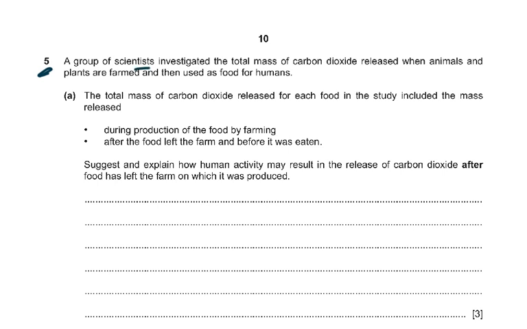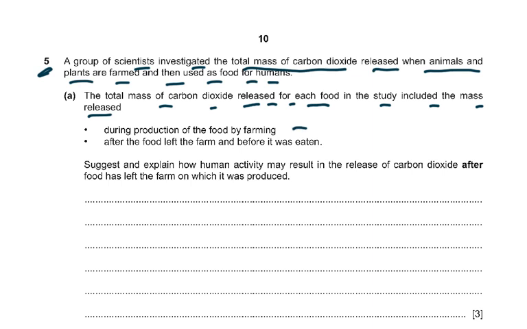Last question. A group of scientists investigated the total mass of carbon dioxide released when animals and plants are farmed and then used as food for humans. The total mass of carbon dioxide released for each food in the study included the mass released during production of the food by farming and after the food left the farm and before it was eaten. Suggest and explain how human activity may result in the release of carbon dioxide after food has left the farm on which it was produced.